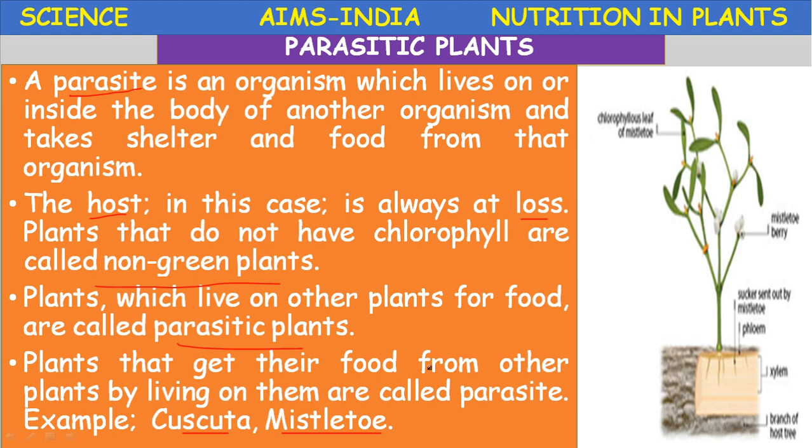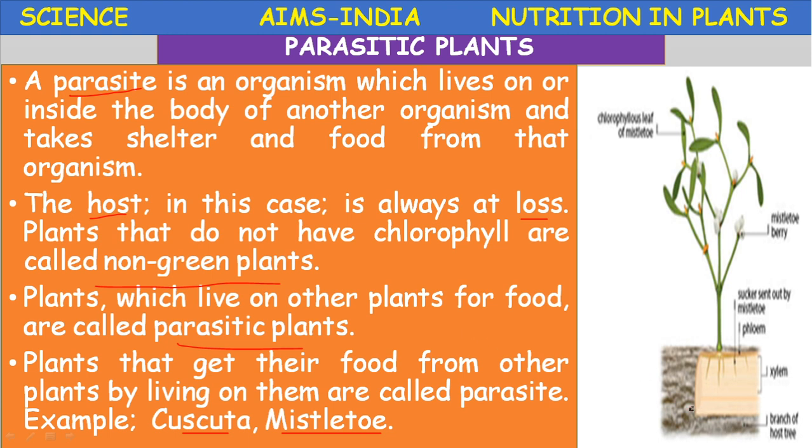Actually, these parasitic plants live on another organism and derive food from that organism. The organism deriving food is called the parasite, and the other organism from which the food is derived by the parasite is called a host. What is a host? Host can be defined as the other organism from which food is derived by the parasite.